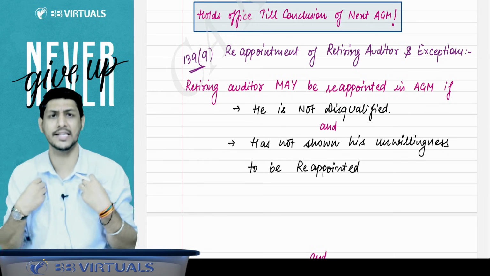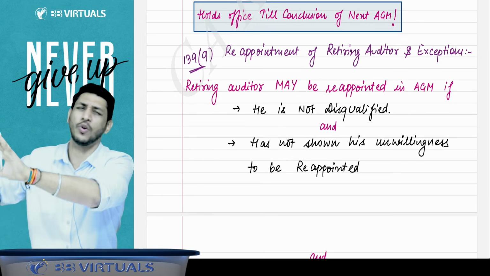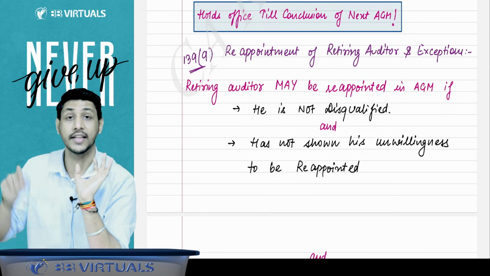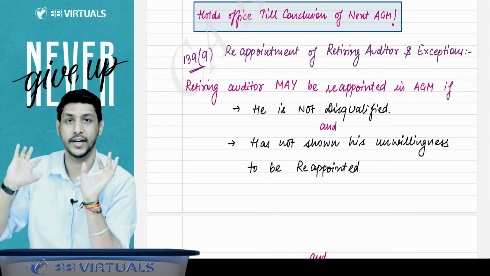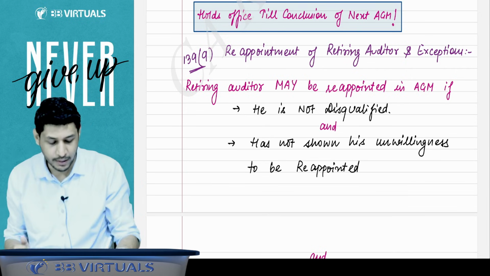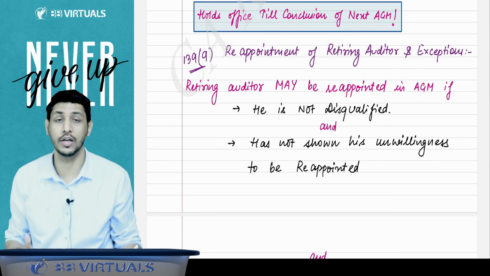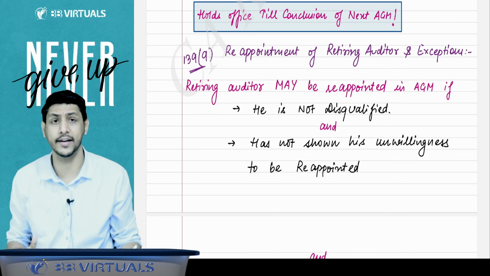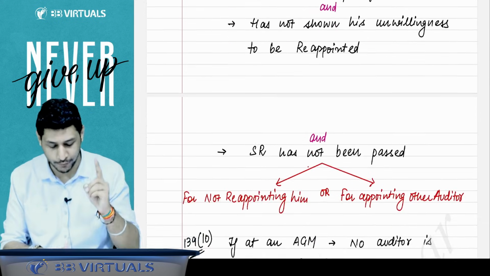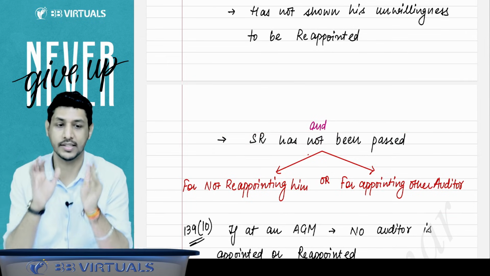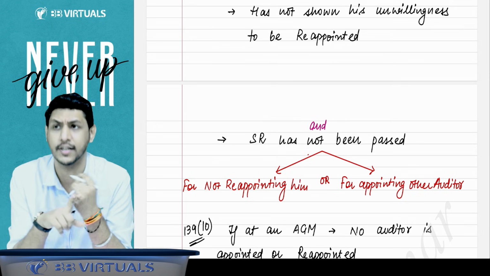If I am myself showing my unwillingness that I don't want to continue in this company, then that auditor will not be reappointed. So either he is disqualified, he will not be reappointed, or if he is showing his unwillingness, he will not be reappointed. Or the third point, you have to understand very diligently. Listen to me.